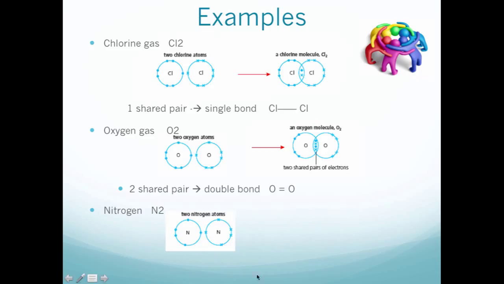Okay, so you have 2 nitrogen atoms. Nitrogen, remember, first you draw 1, 2, 3, 4, and then place another dot over here. And now you figure out there's 1, 2, 3 different singular electrons for both of them. So they shoop over, and then you form 3 shared pairs of electrons.